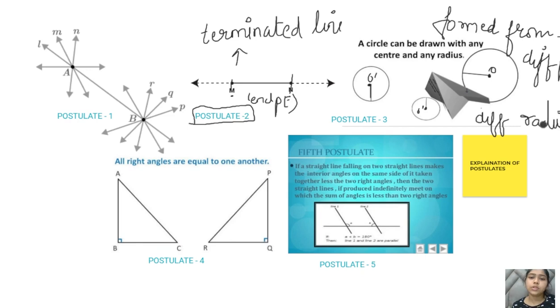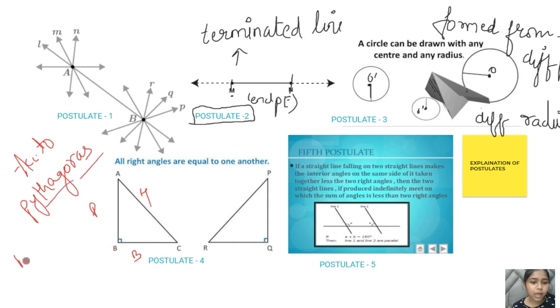So let's now move towards postulate number 4. This is what they are saying, that all right angles are equal. As I explained, according to the Pythagoras theorem, this is the hypotenuse, this is the perpendicular, and this is the base. So AB square plus BC square will be equal to AC square, and in this particular triangle, PQ square plus QR square equals PR square.